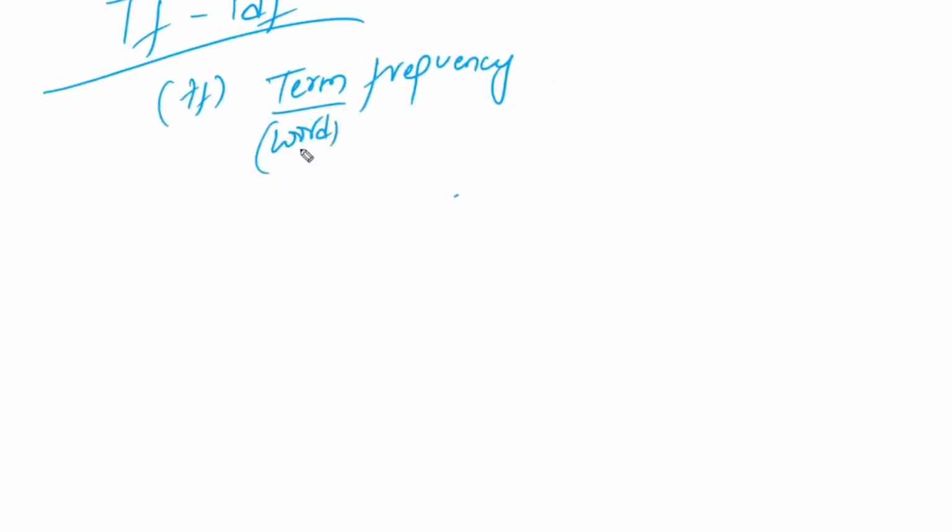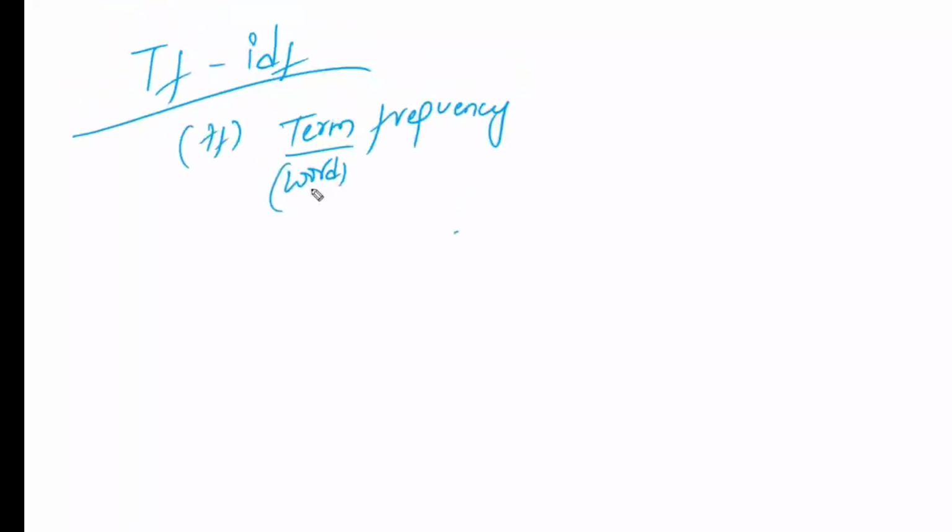Term frequency is also called word frequency. Whatever your count vectorizer output is, that is 101, 011, 111, is also considered as your term frequency directly.